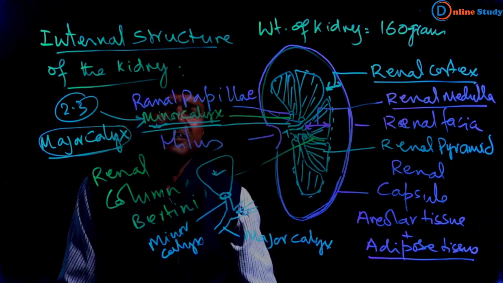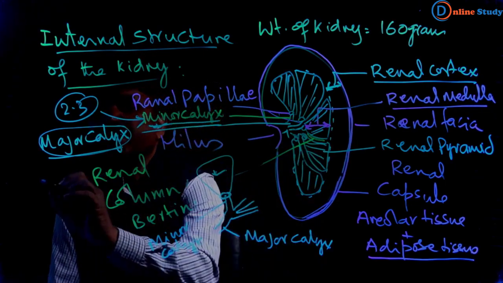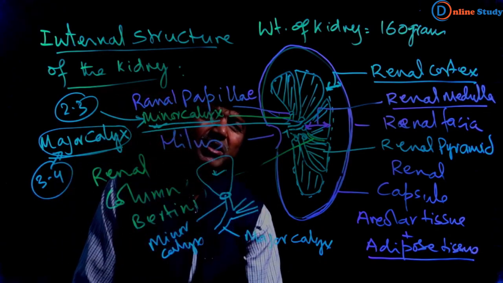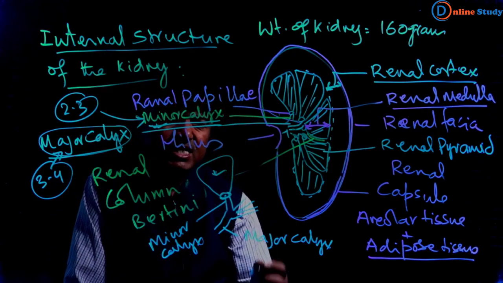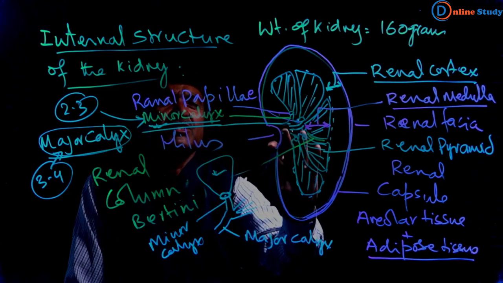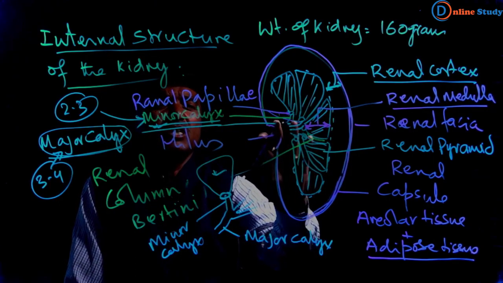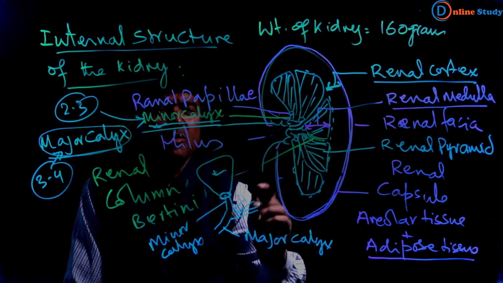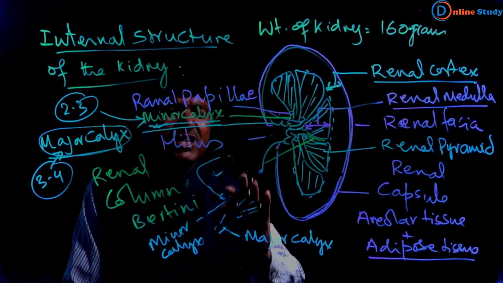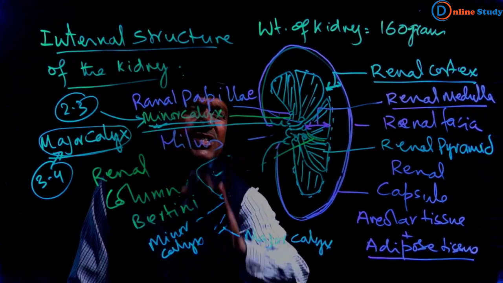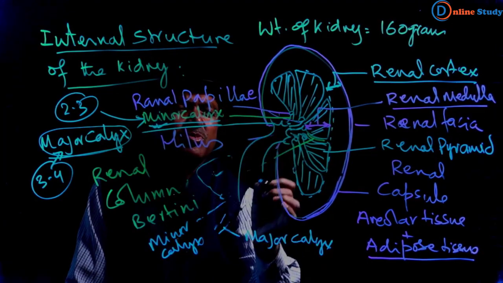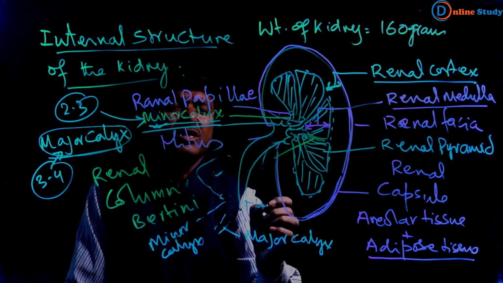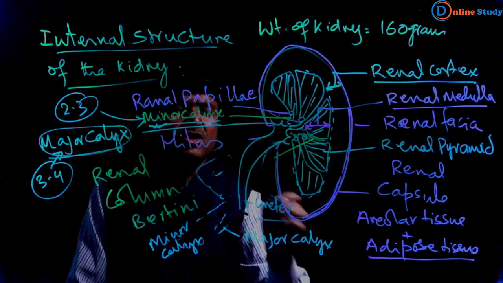In the case of the kidney, there may be 3 or 4 major calyces. Major calyces open into the renal pelvis, and this renal pelvis forms a tube-like structure, and this tube-like structure is called ureter.